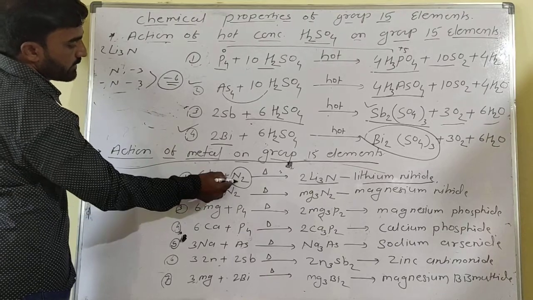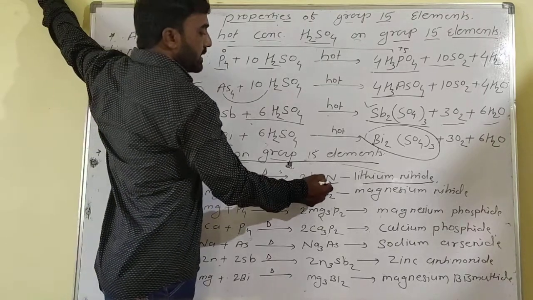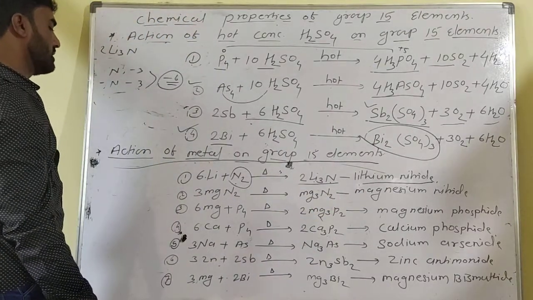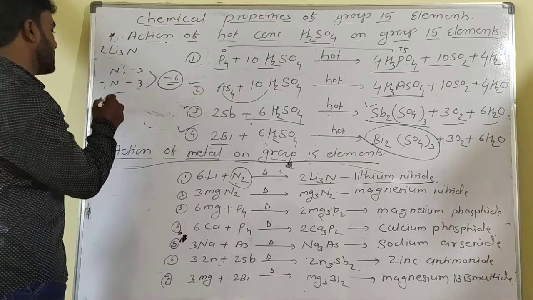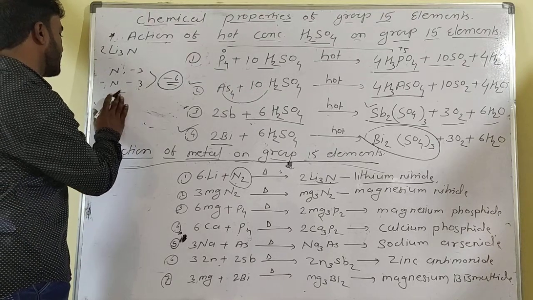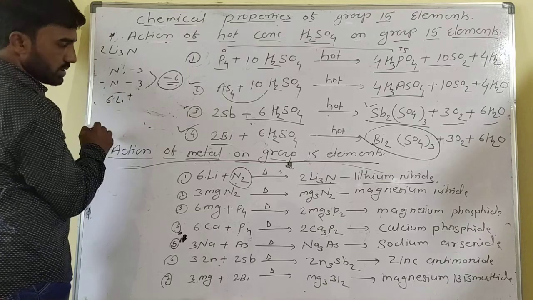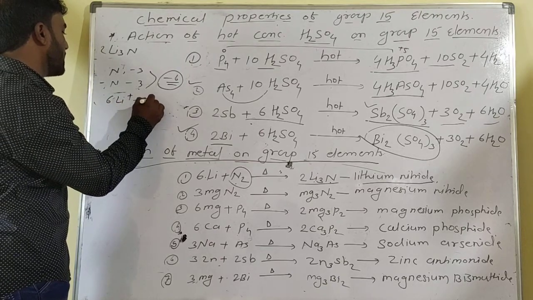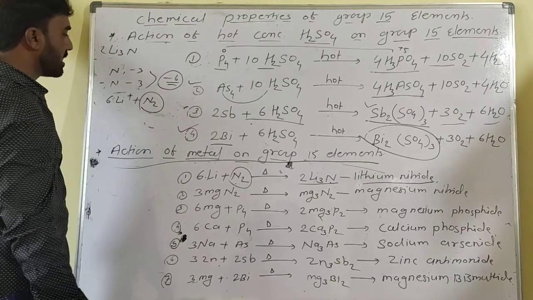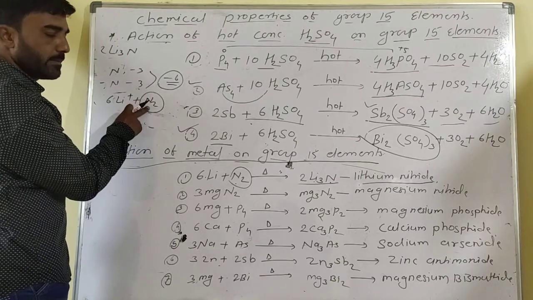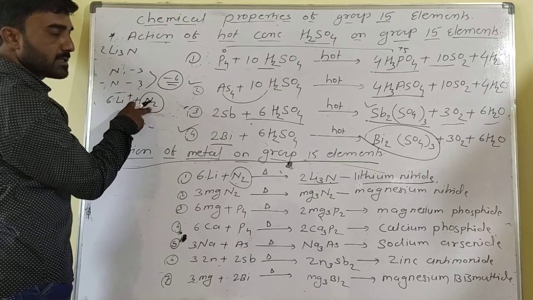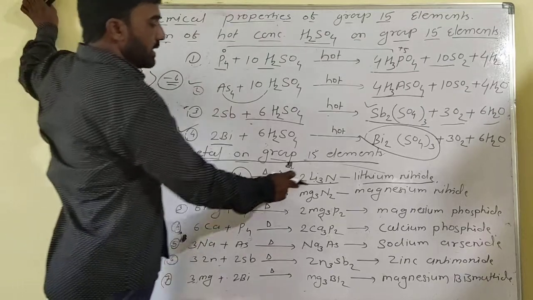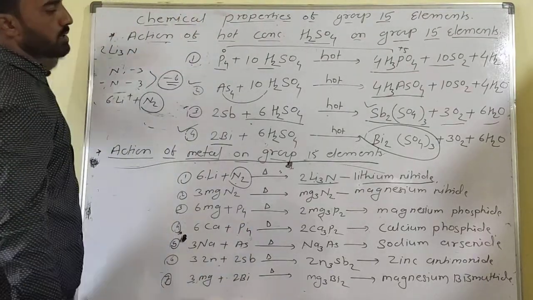6 lithiums react with N2 to form Li3N, which is named lithium nitride. So 6 lithium monopositive ions, depending upon the oxidation state, react with N2. N2 exists as a diatomic molecule with a bonding capacity of 3. So 2 molecules, that is -6 plus 6, form Li3N, lithium nitride.